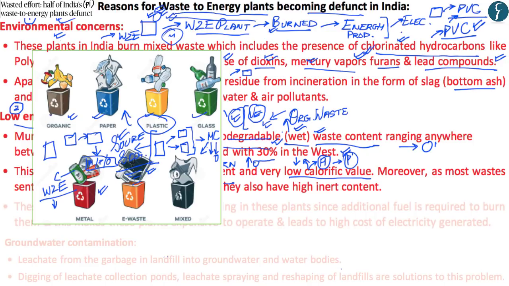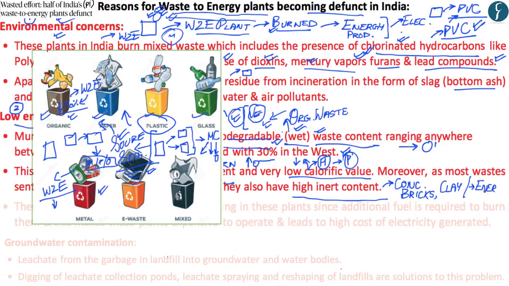And similarly, if the organic waste or the wet waste is also segregated at source, then it would not be sent to the waste to energy plants, whereby it would reduce their current 70% presence within Indian municipal waste. Now, apart from this, if you again take a look at the text, municipal waste within India also has high inert content. Now, when we say inert content, it basically means examples such as concrete, clay, tiles, etc., which when burned do not produce any form of energy.